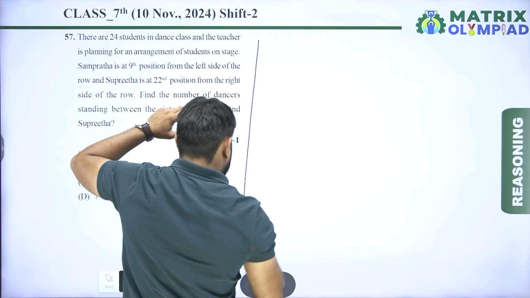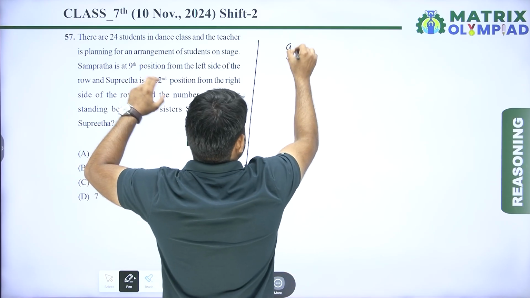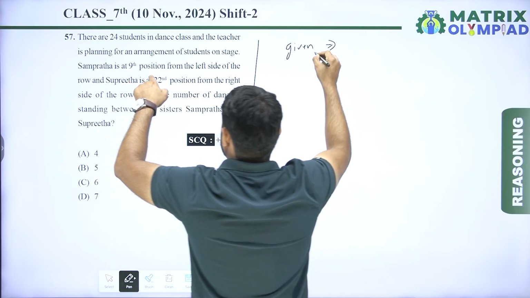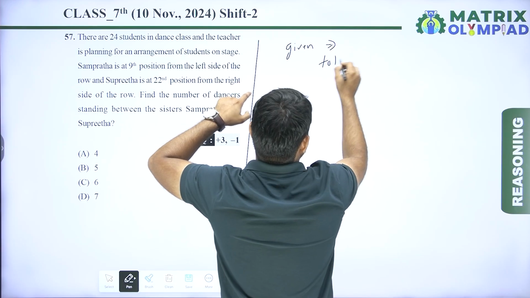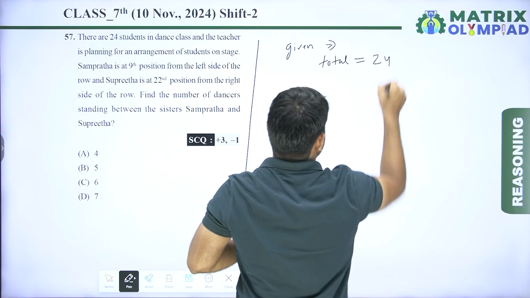So first given is total number of students is equal to 24.